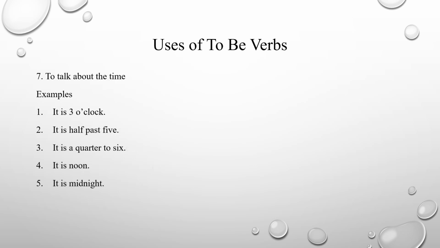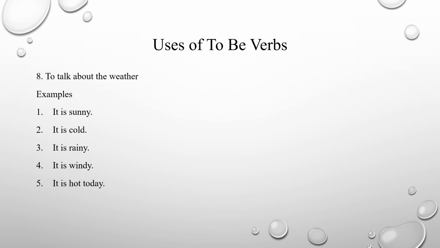And then to talk about time. When we talk about time, we can use to be verbs. For example, if someone asks, what time is it? We can say it is 3 o'clock. It is 5:30. It is 5:45. It is noon, or it is midnight. In that case, when we talk about time, we can use to be verbs.